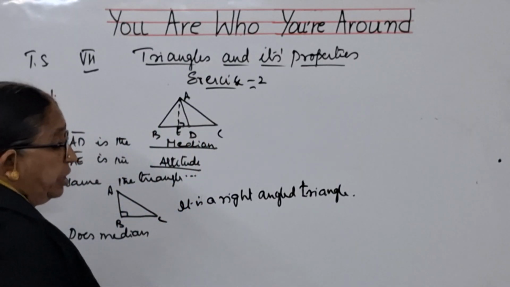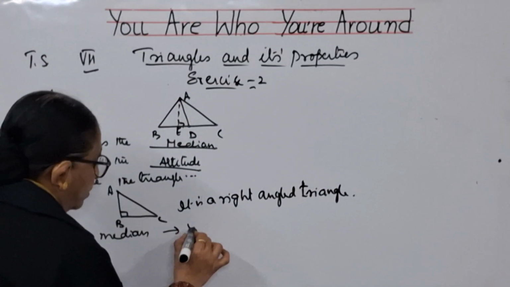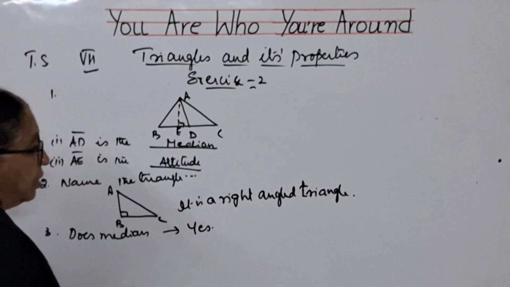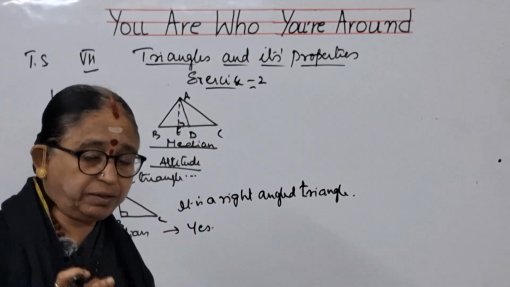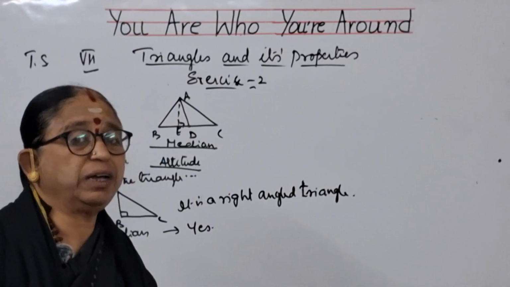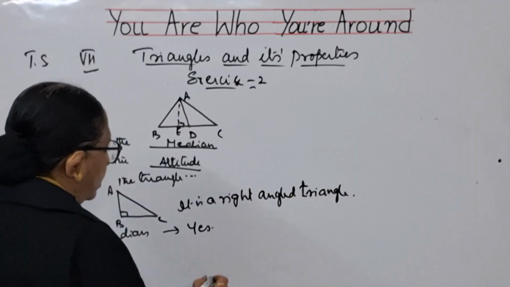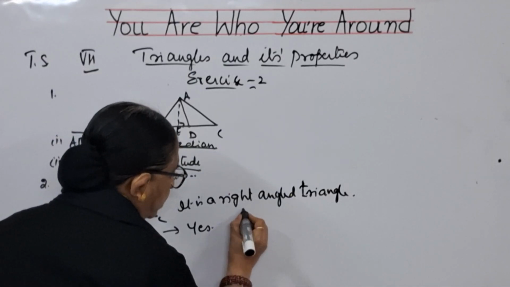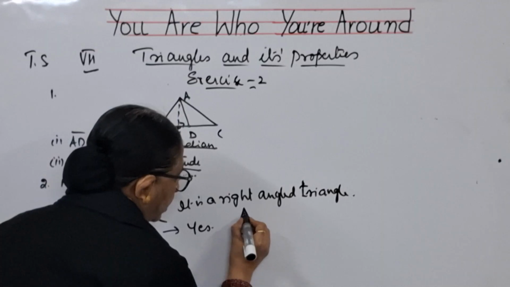Triangle median always lies interior. Yes. Why do you say so? Even if it is an isosceles triangle, at the center line, or an obtuse angle triangle also, you will be getting the middle point. If it is an isosceles triangle, the median lies here like this.